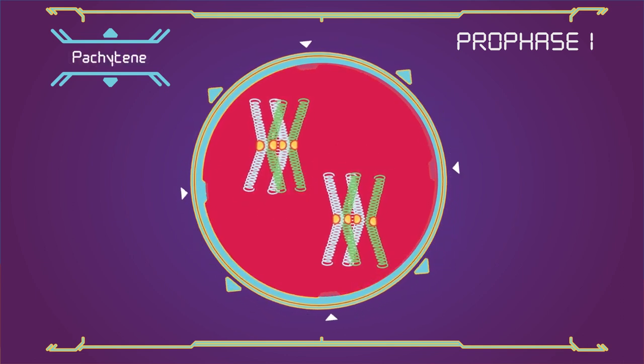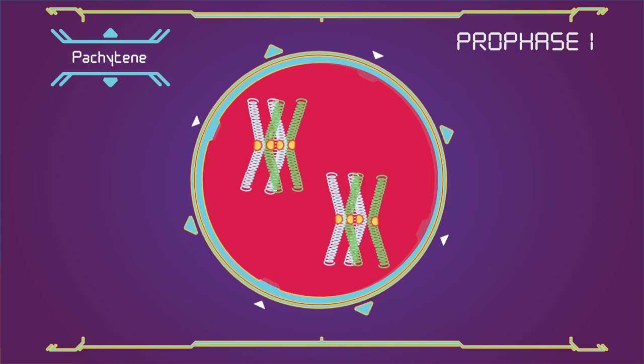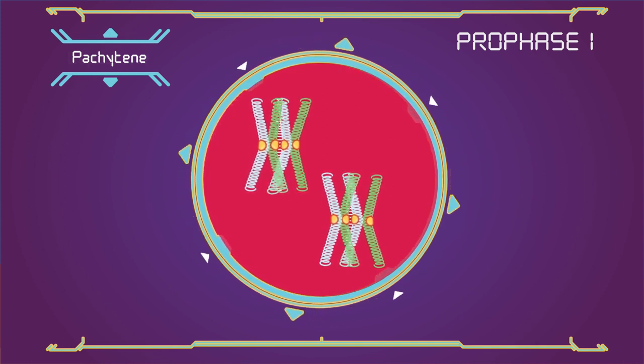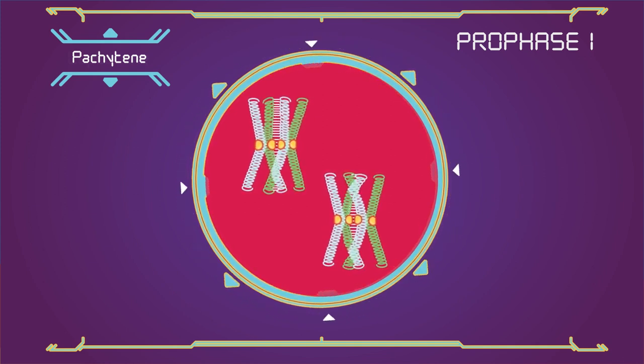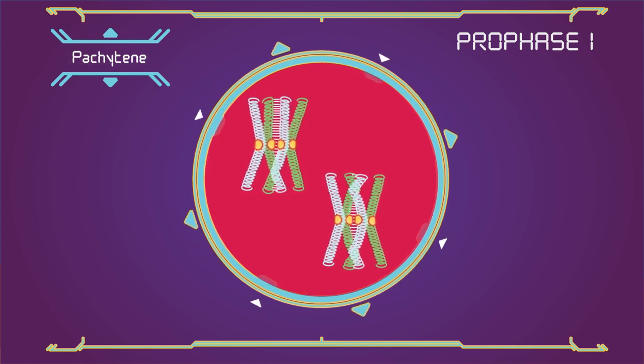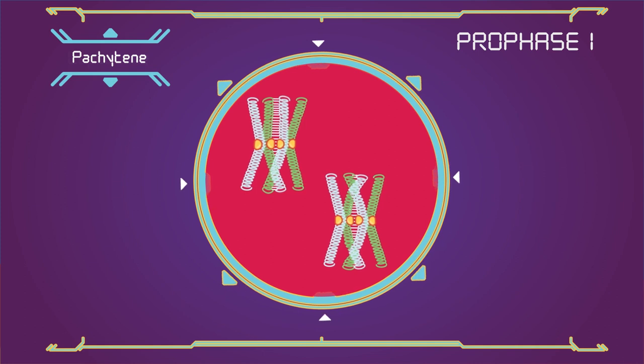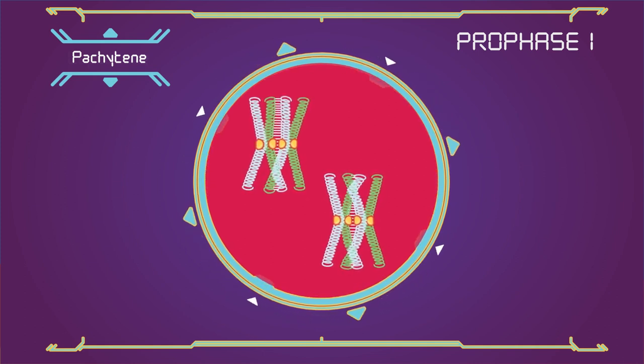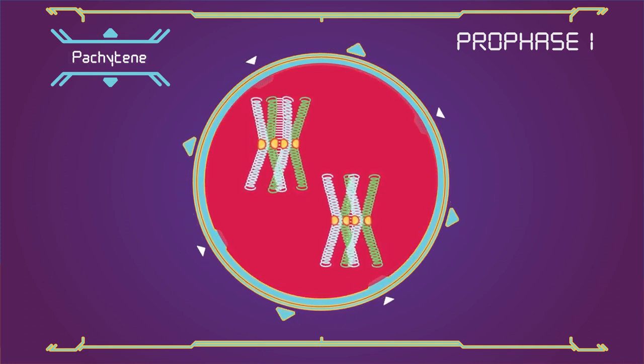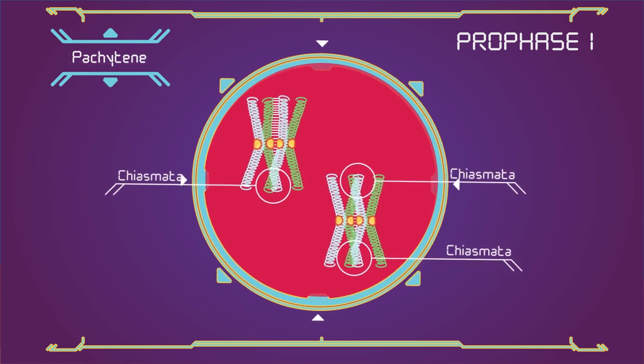Pachytene. This is the stage when homologous recombination, including chromosomal crossover, or crossing over, occurs. Non-sister chromatids of homologous chromosomes may exchange segments over regions of homology. At the sites where exchange happens, chiasmata form.